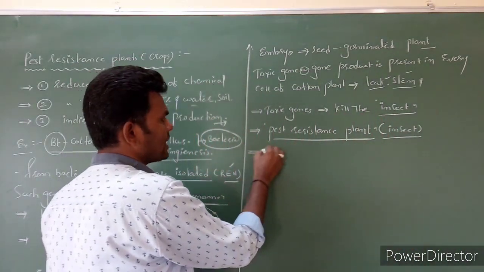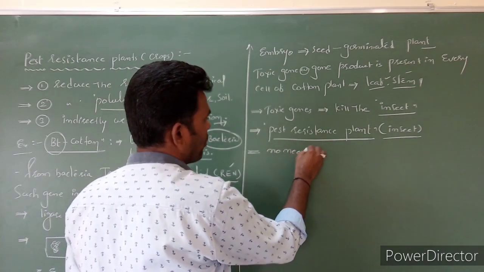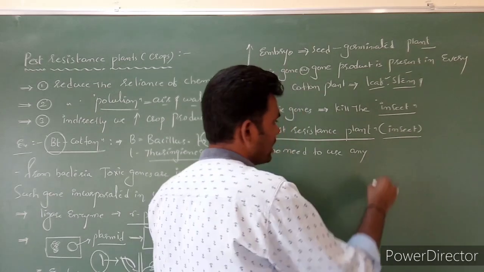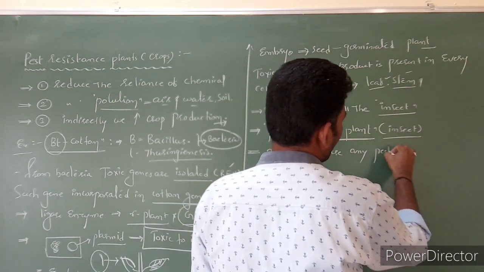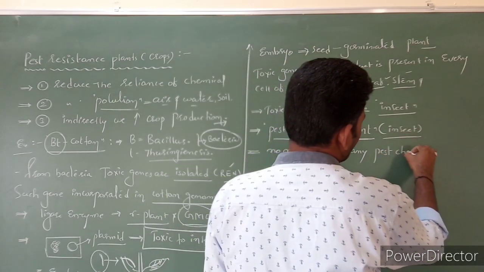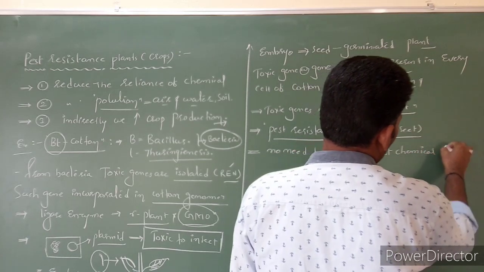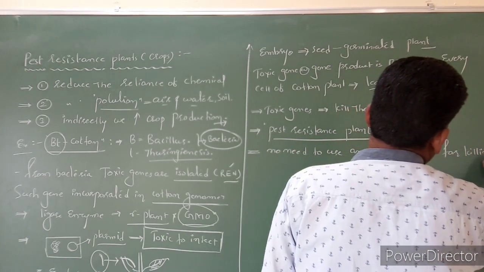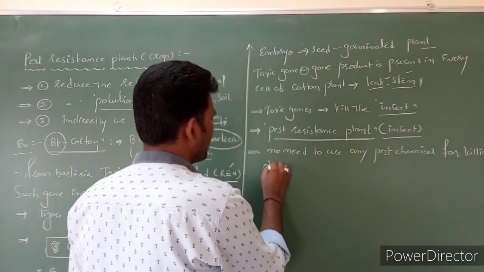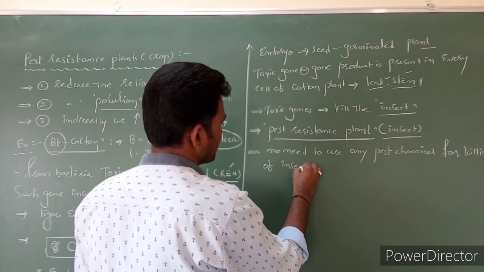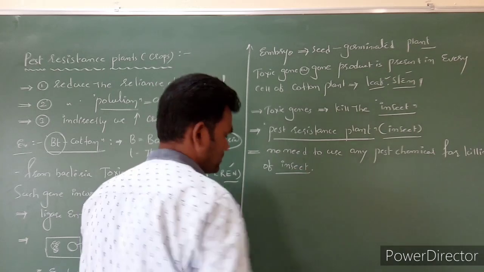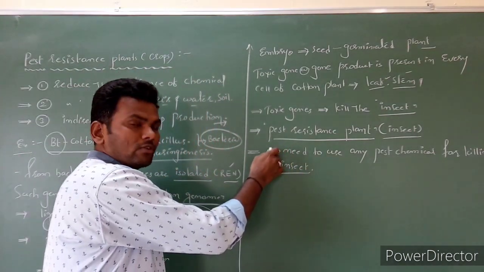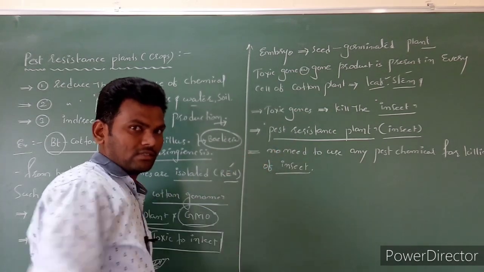Further, there is no need to use any pest chemicals for killing of insects. So we have already reduced the use of chemicals as fertilizers.